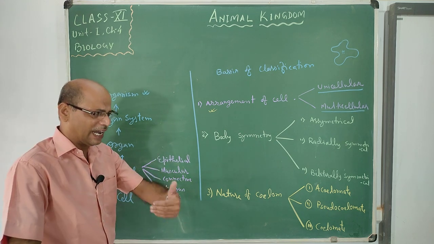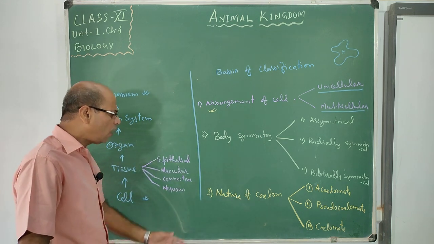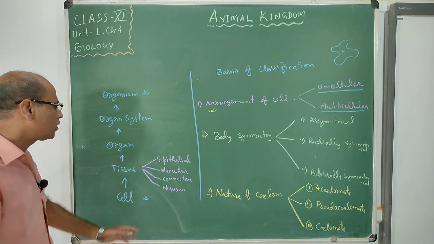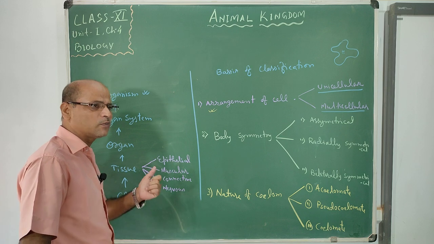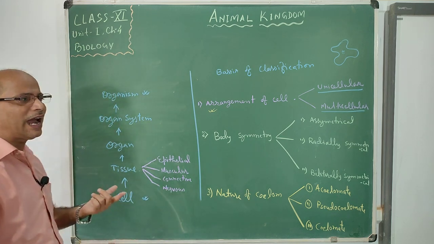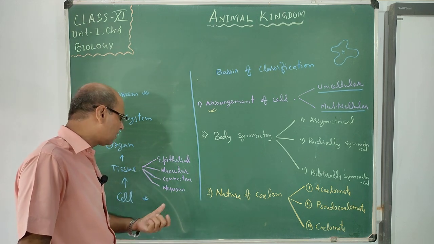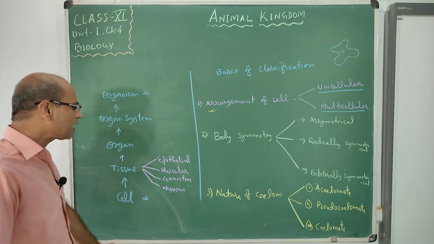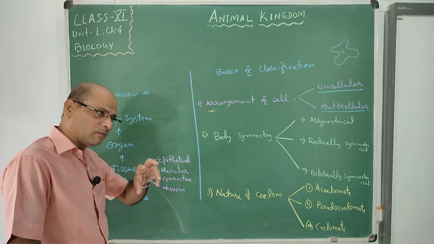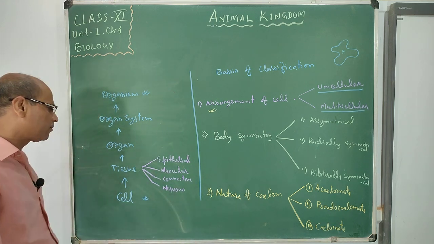Either they carry the useful materials towards the body parts or carry the waste materials from the body parts to the outside. This is the way connective tissue helps: bone makes the skeleton of the body, and blood does transport and defensive activities, protecting our body from different diseases. So this is the connective tissue which is useful for the body and helps to do the activity of connectivity.